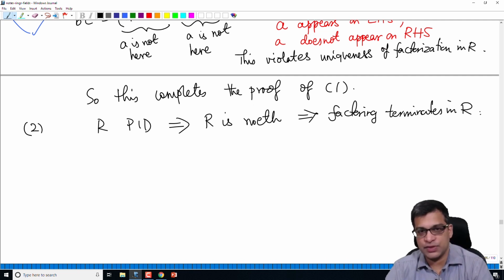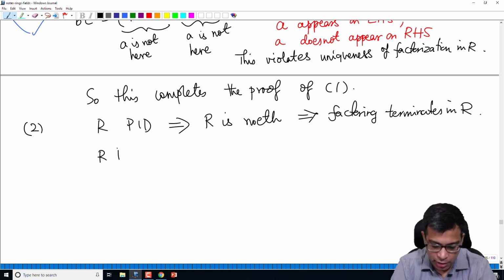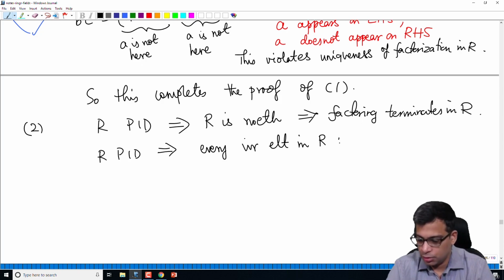Remember, the hypothesis for 1 is R is integral domain and factoring terminates in R. A PID is automatically an integral domain, and now we have shown that factoring terminates in R. Now to use 1 and conclude that R is a UFD, we recall, we have already proved this. If R is a PID, every irreducible element in R is prime.